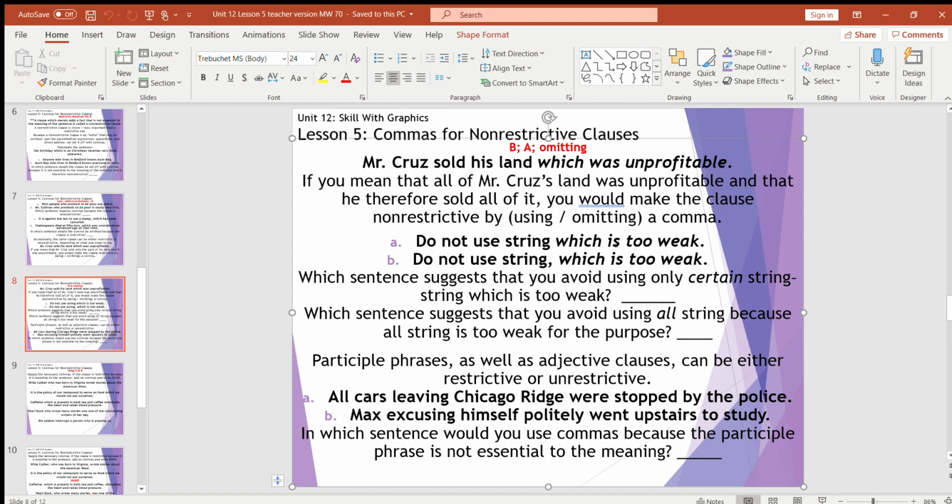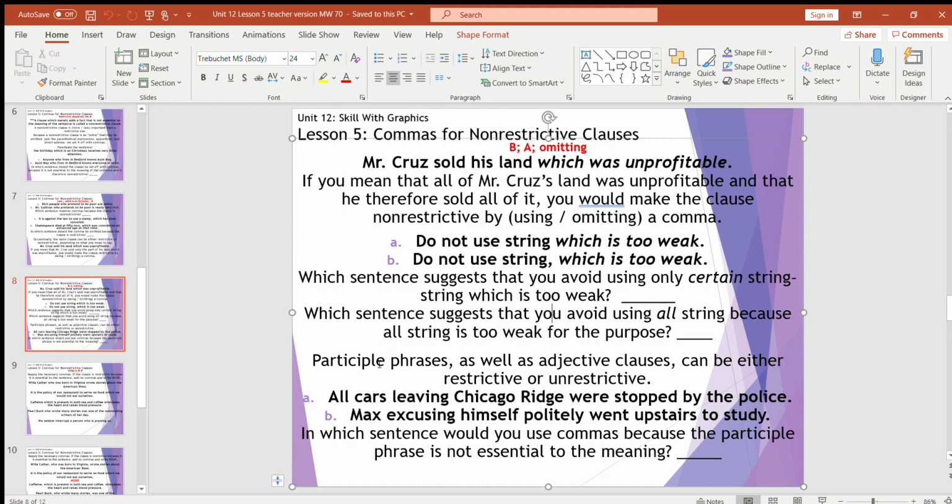This string is too weak, so therefore no comma. Or which sentence suggests that you should avoid using all string because all string is too weak for this? Obviously, B. Because if we take that out, we have do not use string because all string is going to be too weak.